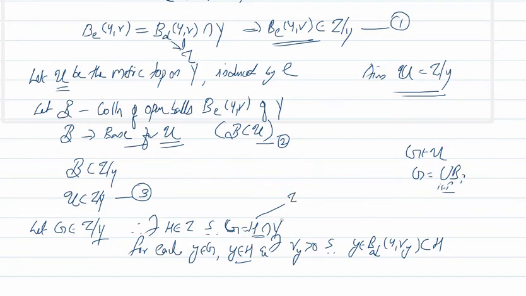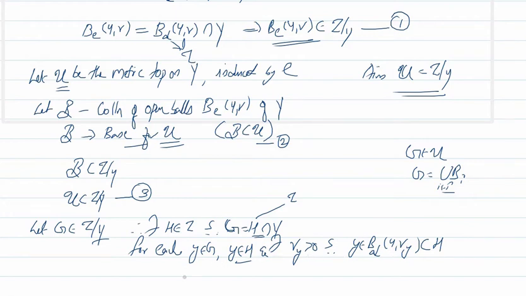Okay. So the collection of open balls of the form B_d(y, r) is a base for the topology tau on X. Hence, by characterization of base, there exists some element of that base, that is B_d(y, r_y), such that y belongs to that one and that is contained in H.